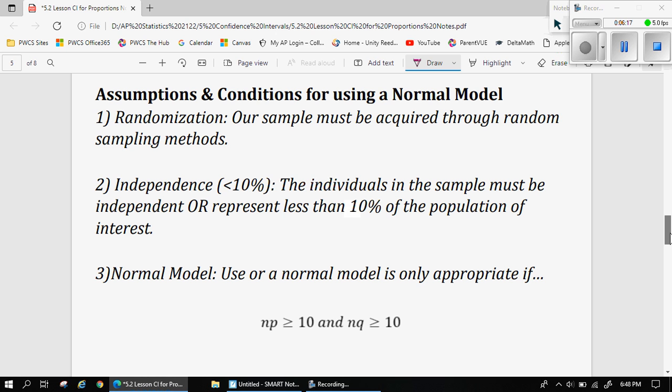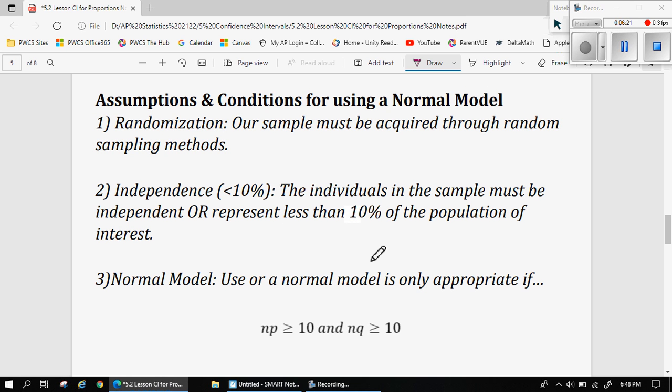So we have to meet assumptions and conditions. They're the same as the assumptions and conditions that exist for using the distribution of sample proportions. We need to be random, we need to be independent, and we need NP and NQ to be greater than or equal to 10. I'm not going to spend a lot of time on that right this second because we talked about it last time. If you still have questions about this, though, you should definitely ask me for help, and I'll be happy to discuss them with you.